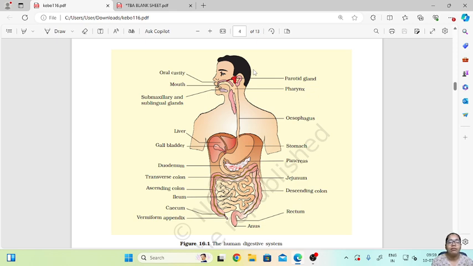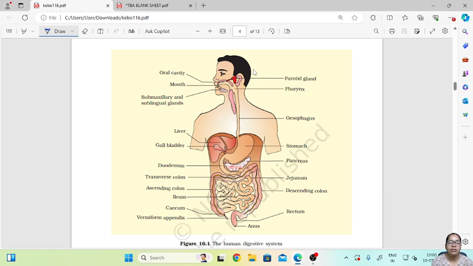After that, the food is pushed into our stomach, the second part of our digestive system, through the esophagus. The esophagus is basically a pipe that connects the mouth to the stomach, and through this pipe the food that is partially digested in our mouth will travel down into our stomach.